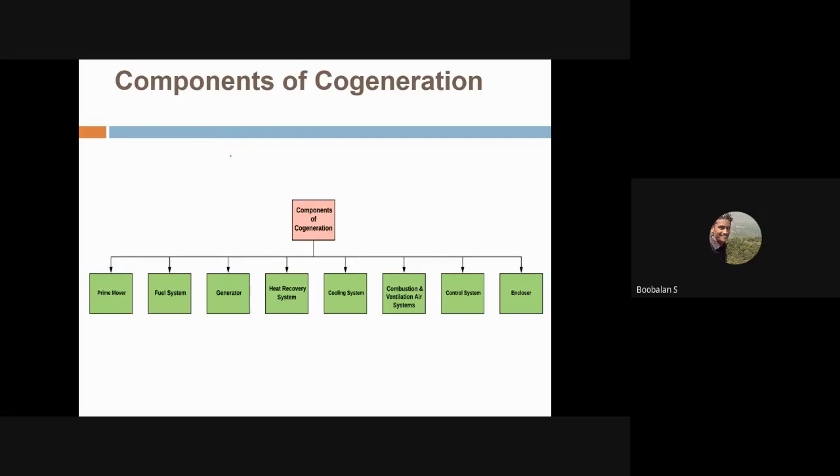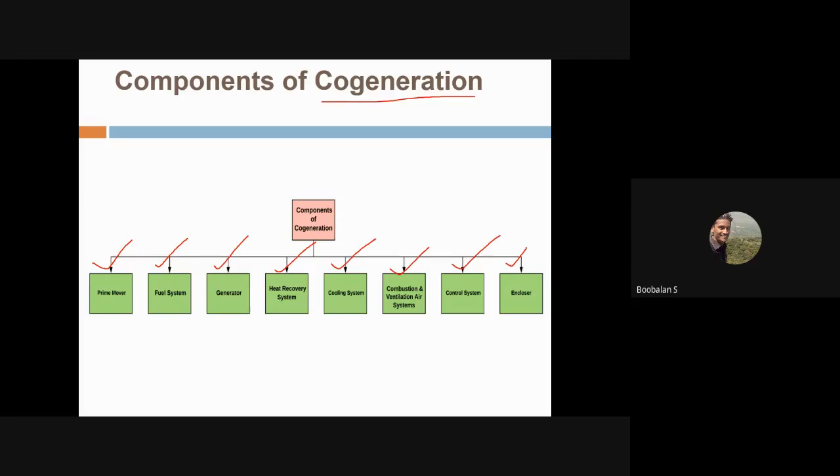And we'll look at the components of cogeneration. It's very important, a likely exam question: what are the different components involved in a cogeneration technique? First, we need a prime mover, and we need a fuel system. We need a generator. We need a heat exchanger. We need a cooling system. We need a combustion as well as ventilation system. We need a control system. We need an enclosure, so we need to close that entire body.